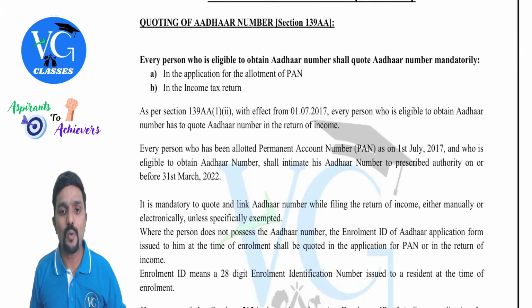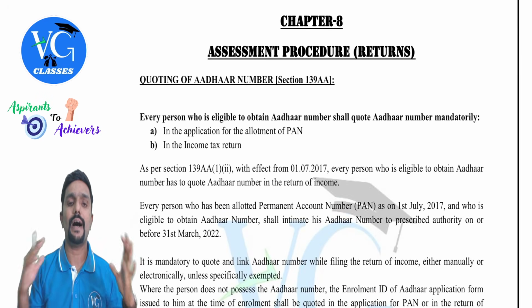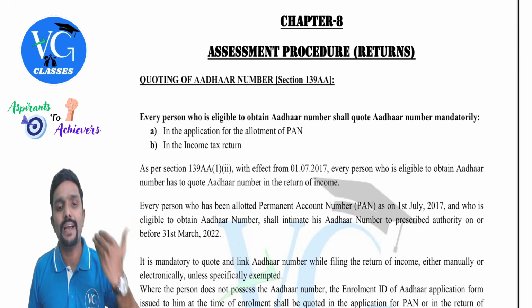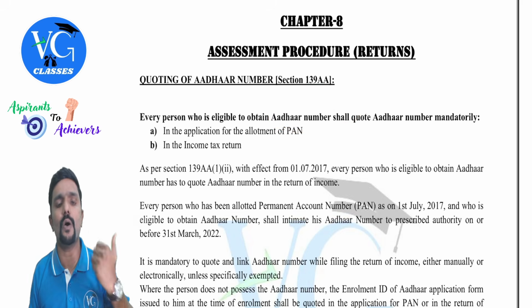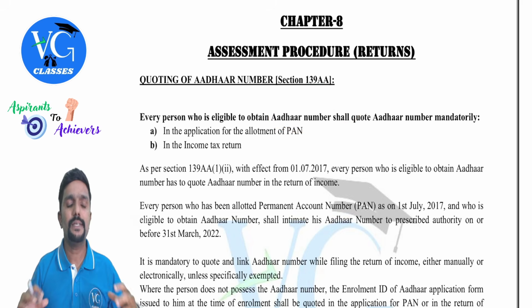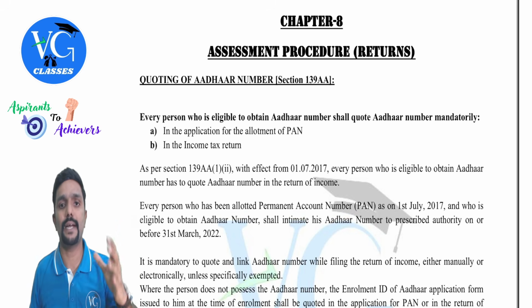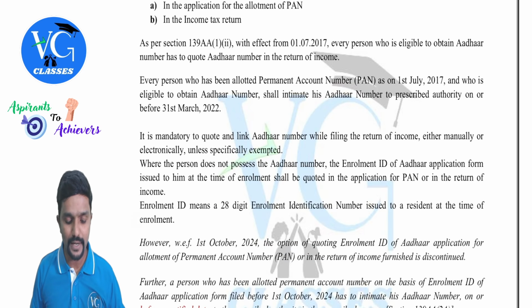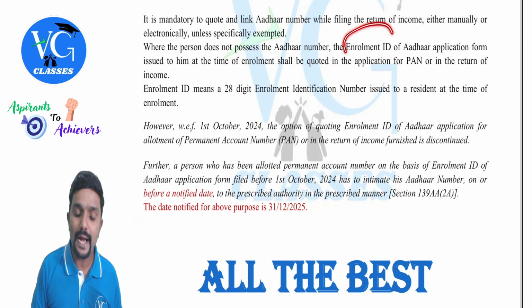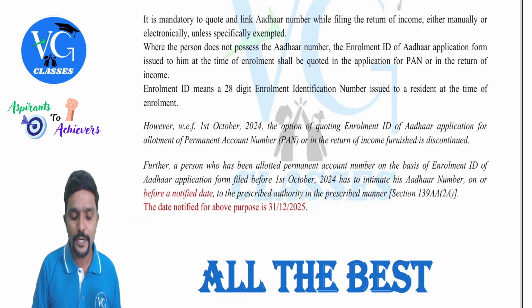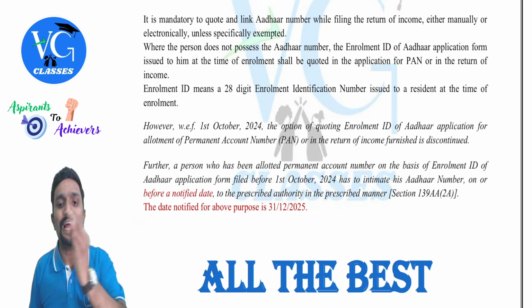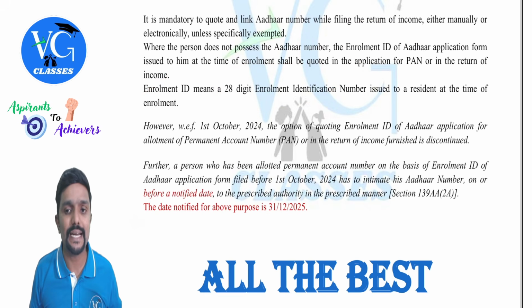Next, coming to section 139AA, that is quoting of Aadhaar number. Whoever is filing the returns or making an application for PAN is supposed to quote their Aadhaar number in the application or in the income tax return. Sir, what if the person doesn't have his Aadhaar number? Then instead of Aadhaar number, he can quote his enrollment ID. Sir, what is enrollment ID? Enrollment ID means a 28-digit enrollment identification number issued to a resident at the time of enrollment.